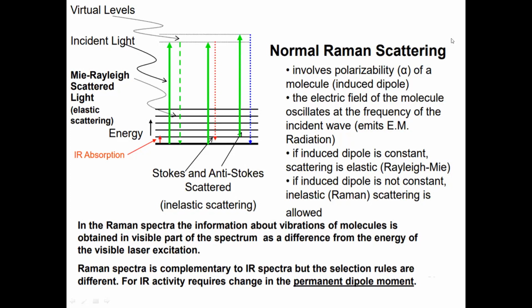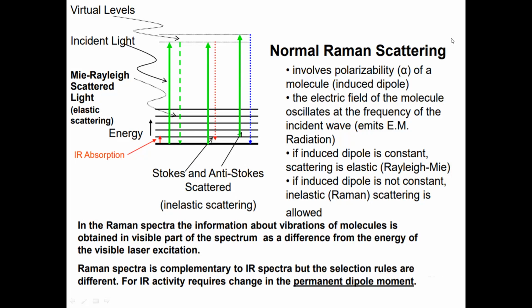Now, what is the reason behind it? How does this happen during this phenomenon? It involves polarizability, represented by alpha, and it is also called the induced dipole. Polarizability and induced dipole are the same thing.